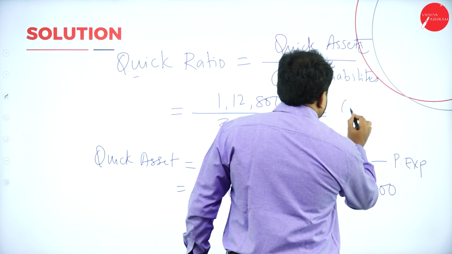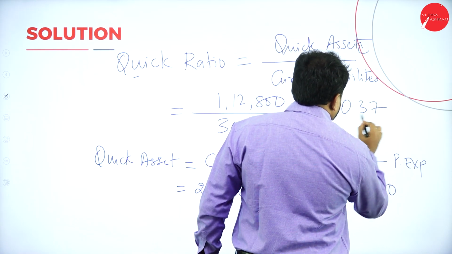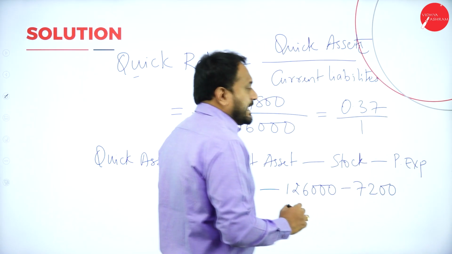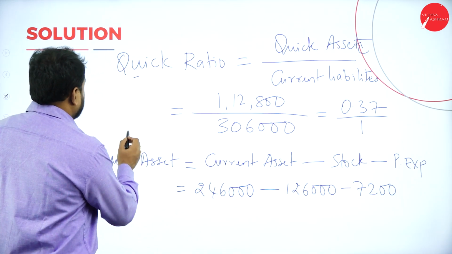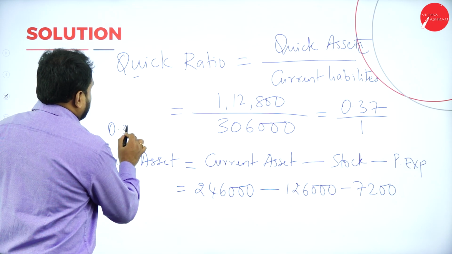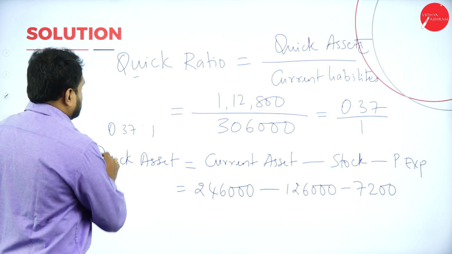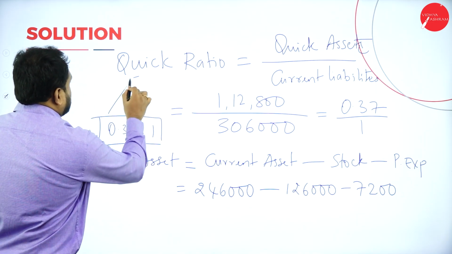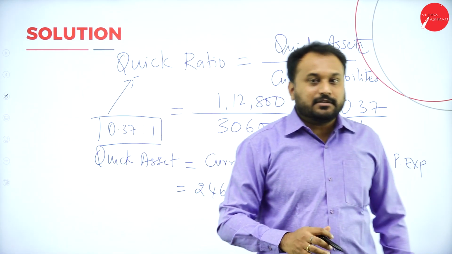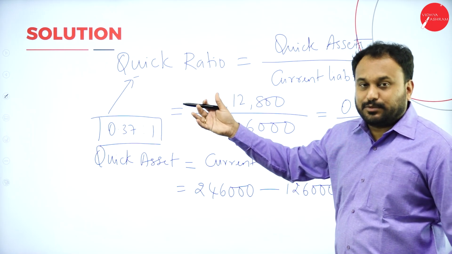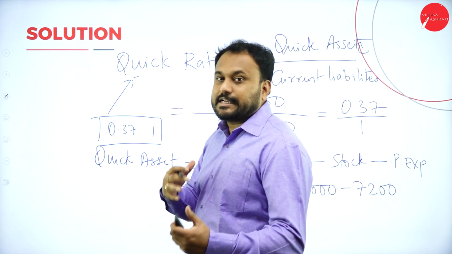So it is 0.37 divided by 1. It can also be represented as 0.37 is to 1. This is what our quick ratio will be. Hope you people are able to understand what are current assets, what are quick assets, what are current liabilities.